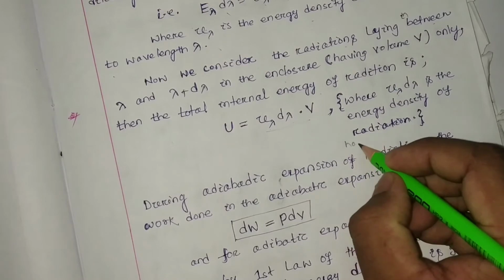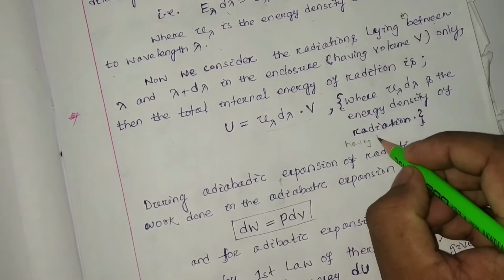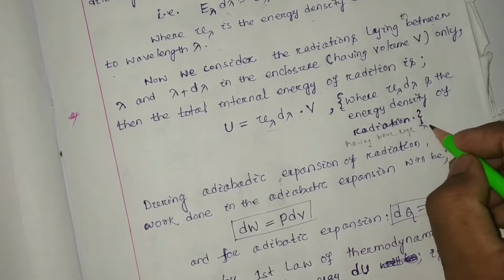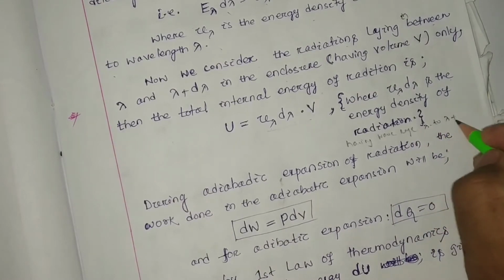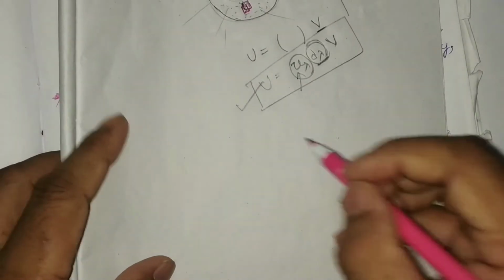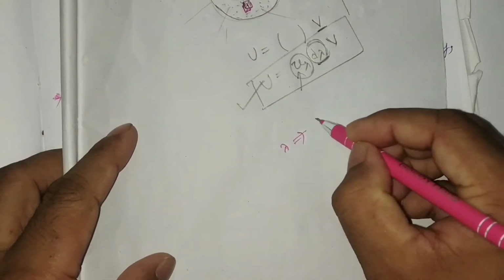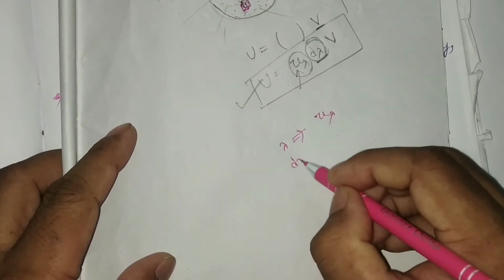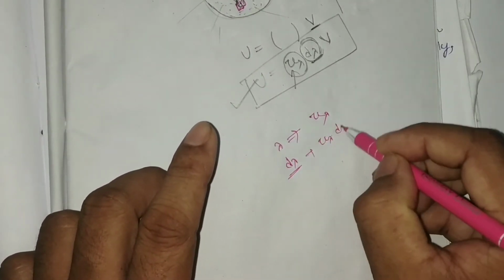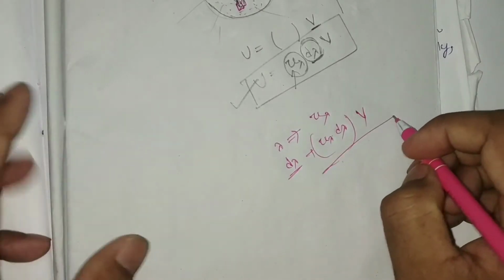Here this is just the radiation having wavelength range lambda to lambda plus d lambda. I simply explained that for a particular wavelength the energy density is U lambda. For the d lambda range, it will be U lambda d lambda, and for the whole volume it is into V. That's it.